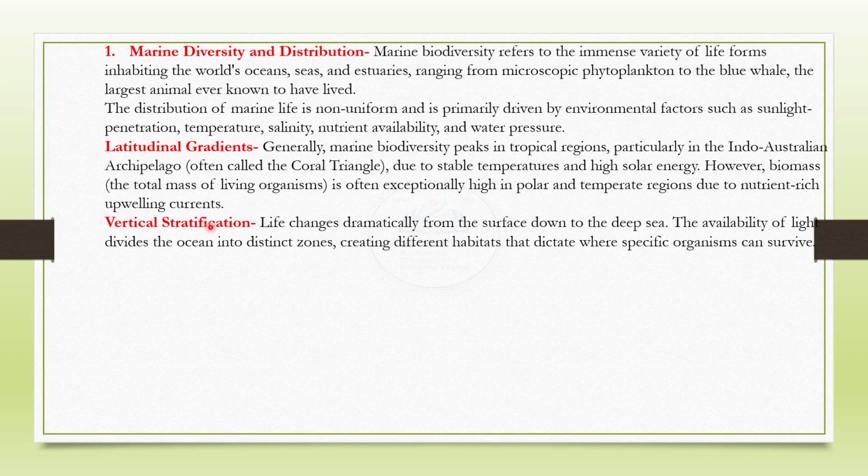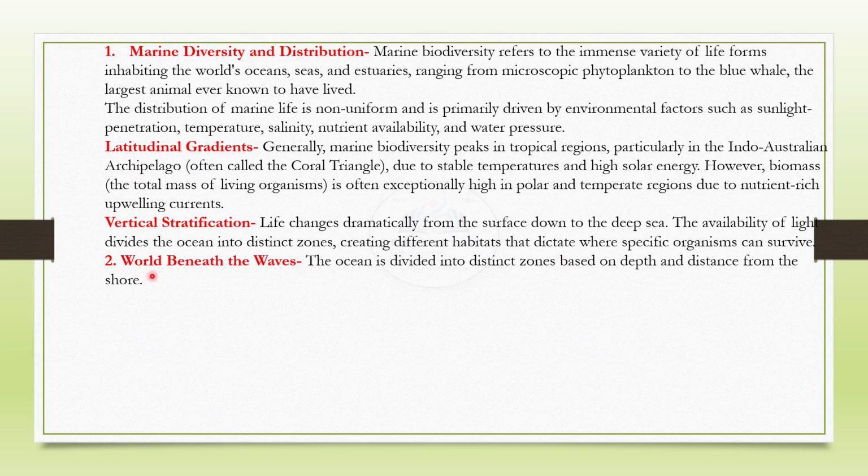Vertical stratification. Life changes dramatically from the surface down to the deep sea. Availability of light divides the ocean into distinct zones, creating different habitats that dictate where specific organisms can survive. World beneath the waves. The ocean is divided into distinct zones based on depth and distance from the shore.